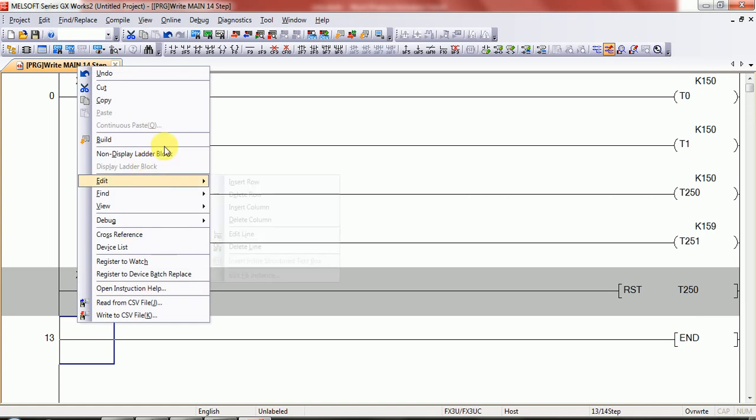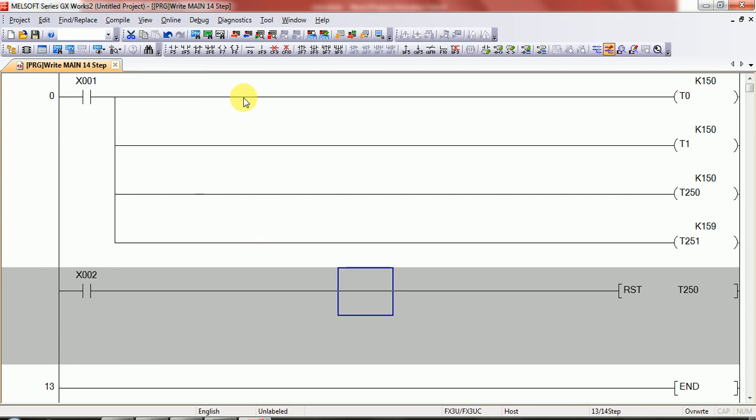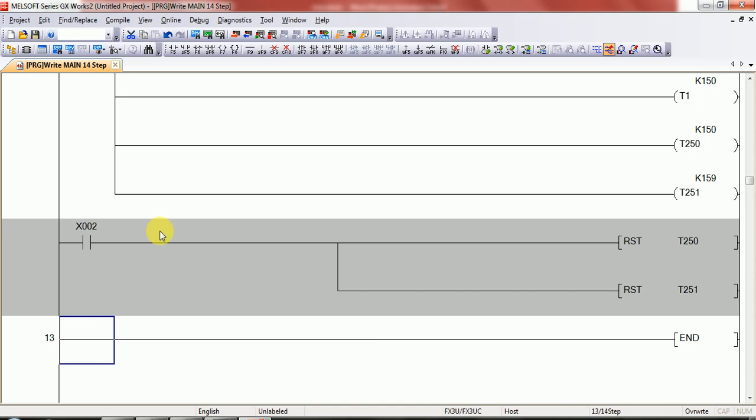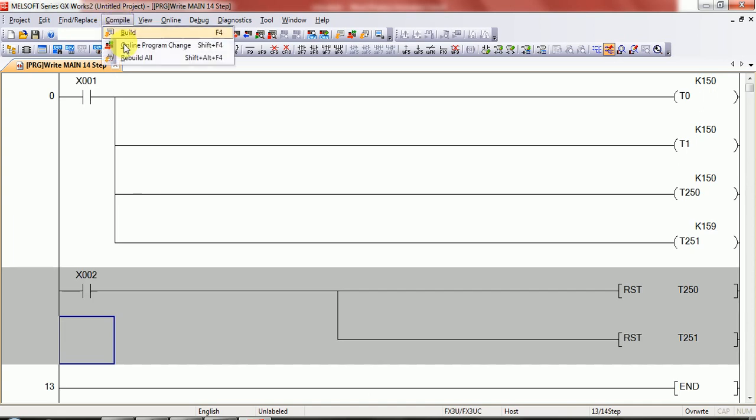Also insert one more row and an RST command for timer T251. Okay, now compile your program.